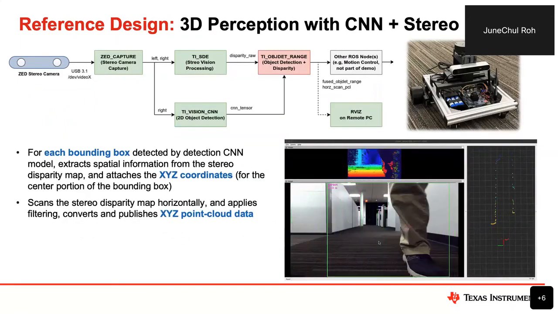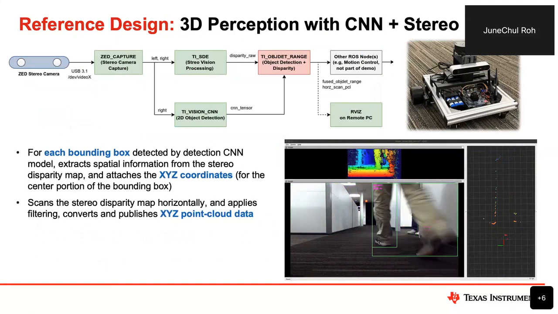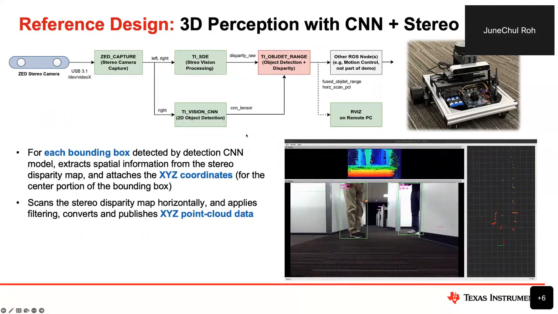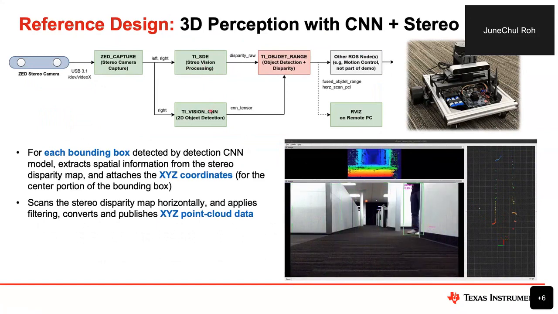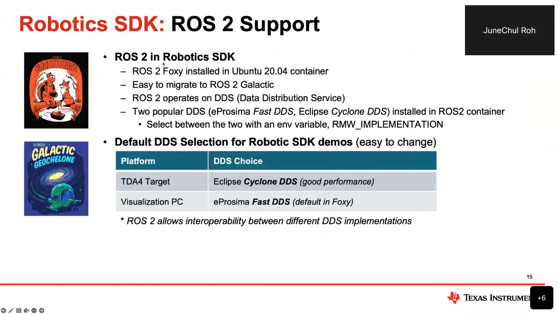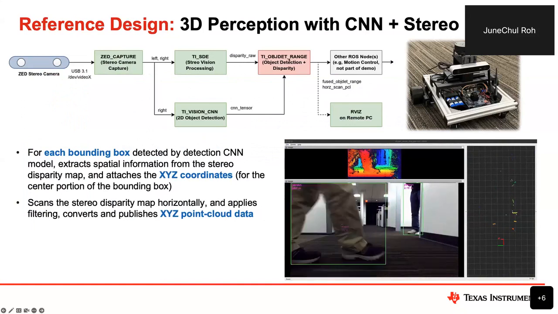And the next reference design is an example that uses the two building blocks that I presented before, and adds this red ROS node, which does the fusion, combining the information from the two low-level processing chains to do 3D perception.